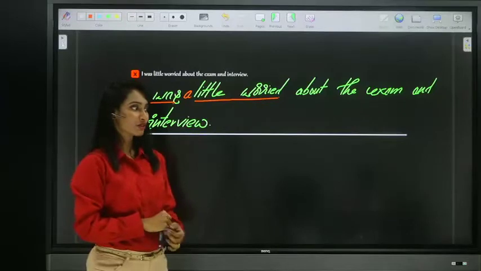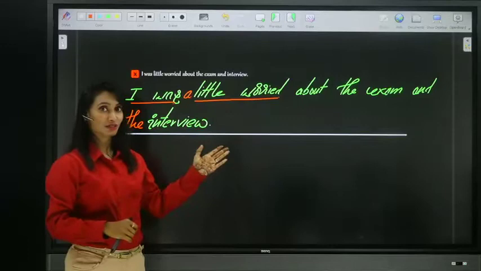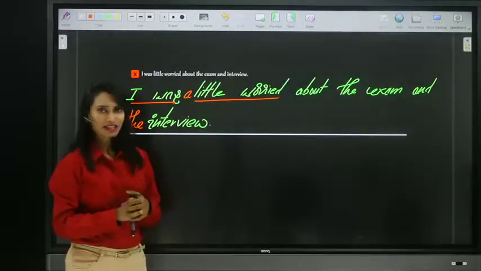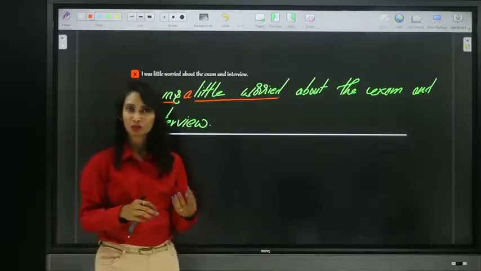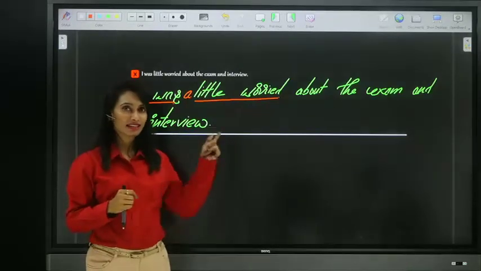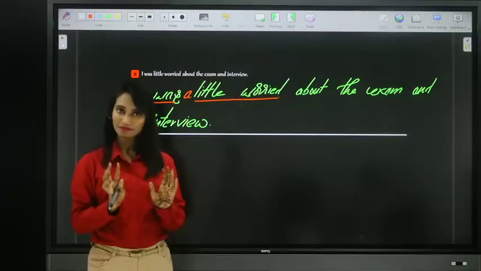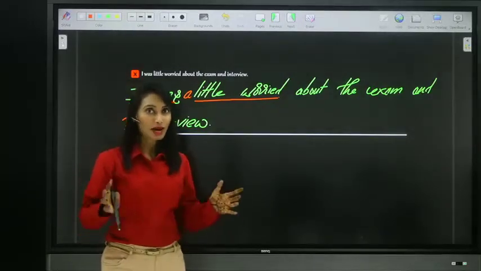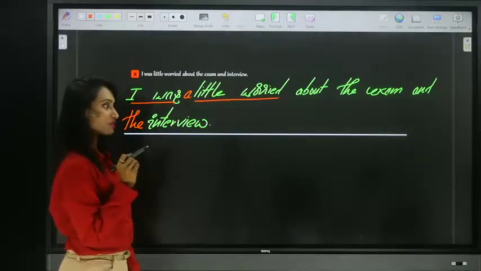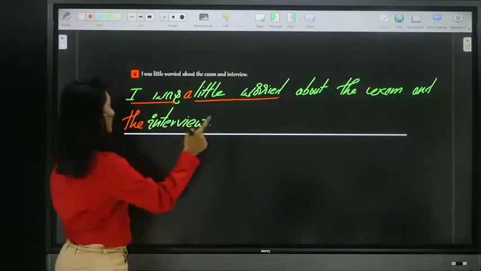No, Swapna, it's not few. It is a little, because worry is uncountable. Few is for countable and little is for uncountable. Generally, during examinations and interviews, people do have that tension, nervousness. And here it said, I was a little, some, not much though, but some. So correct, guys. Yes, Swapna, you're right. So exactly, I was a little worried about the exam and the interview.